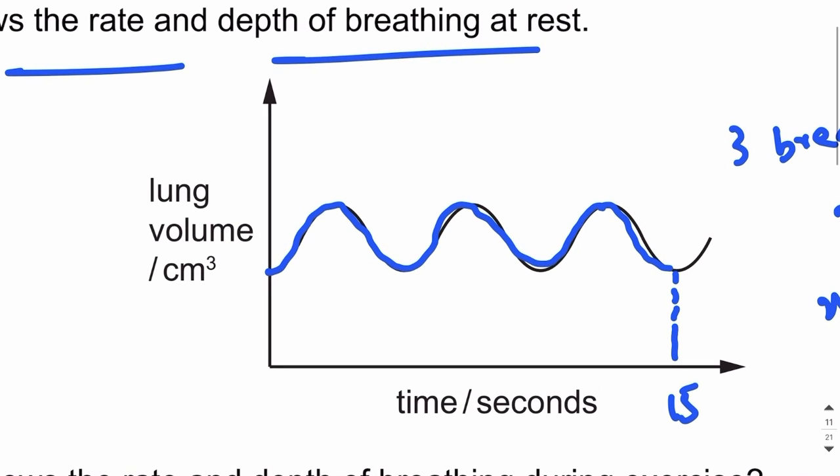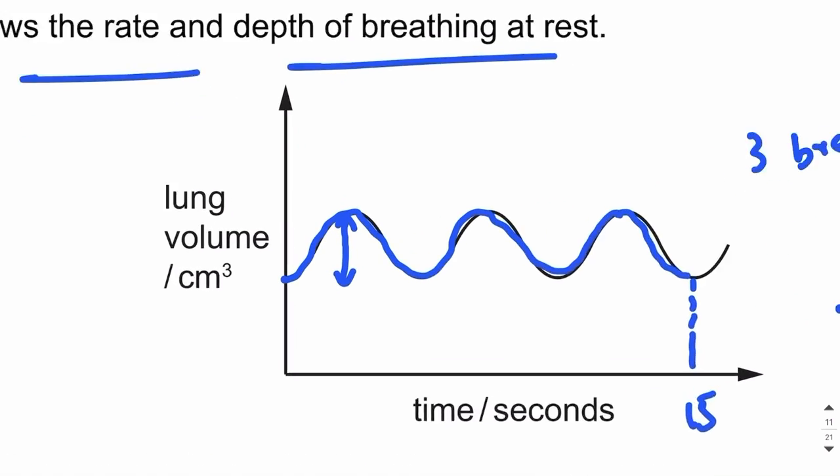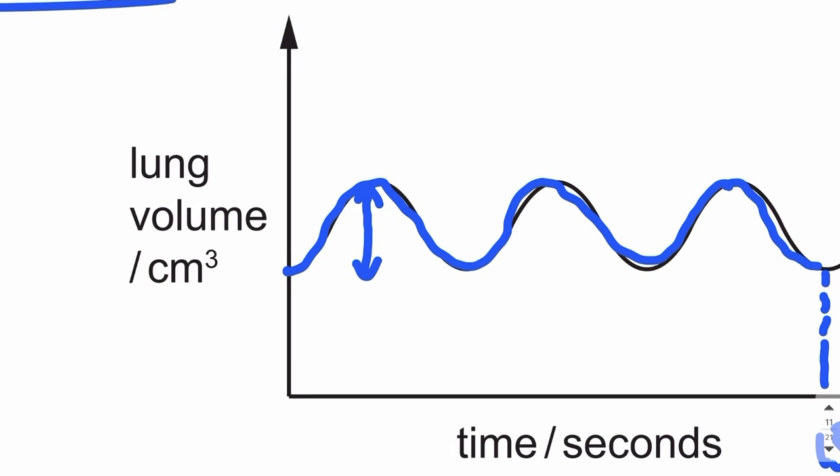And one more thing that we can find is the depth of breathing. So guys, depth of breathing is the volume of air that you breathe in one breath. So this is the depth of breathing actually. For example, initially the air in the lung was maybe 1500 centimeter cube.